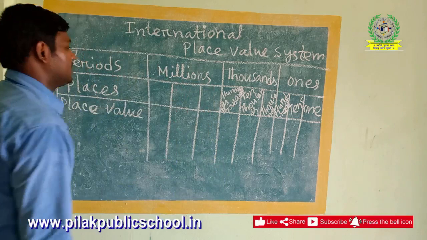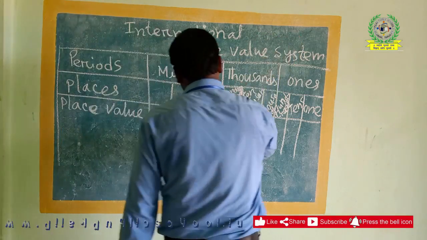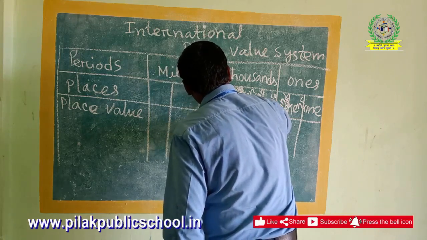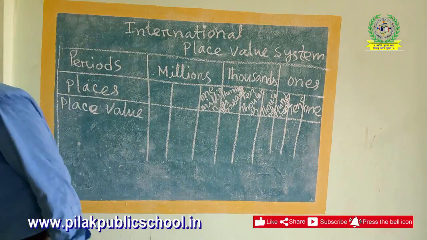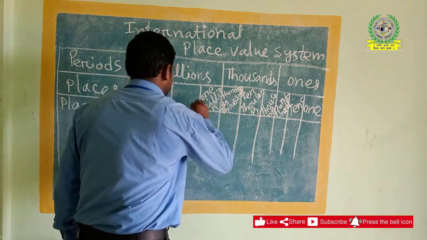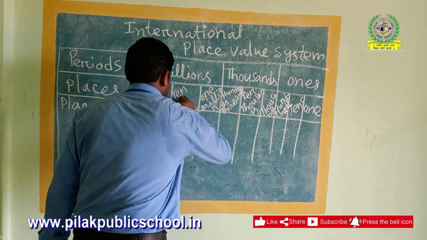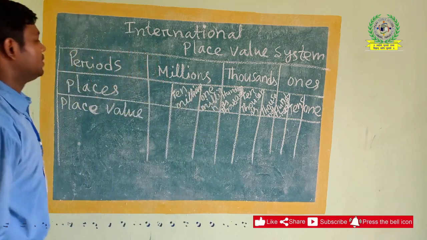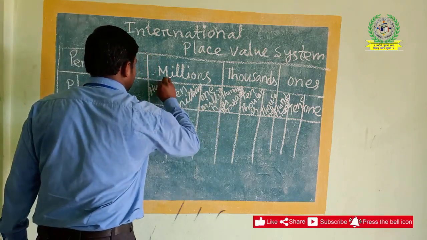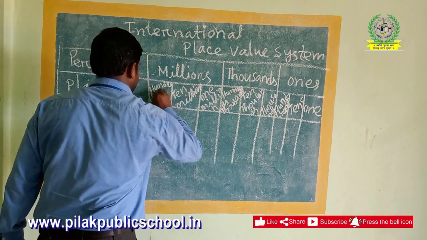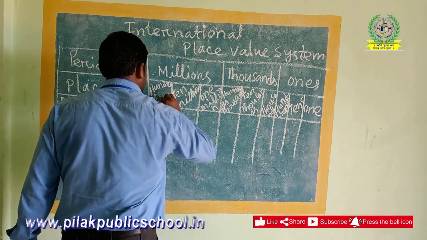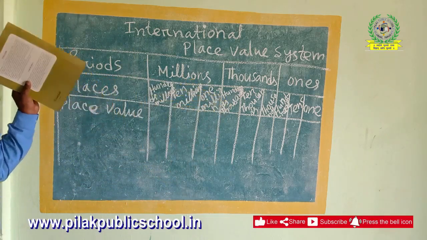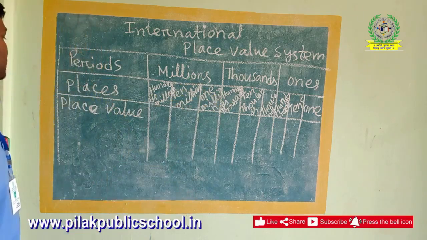There are 3 places in the millions period. The first one is 1 million, then next is 10 million, then 100 million, hundreds million. After millions it will go for billions, then trillions.